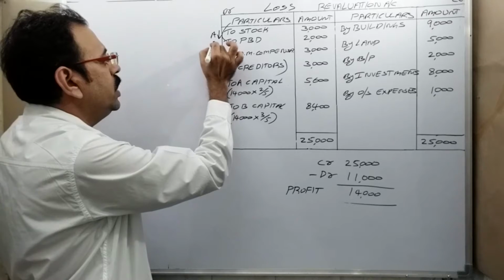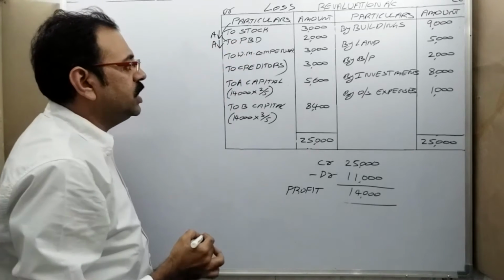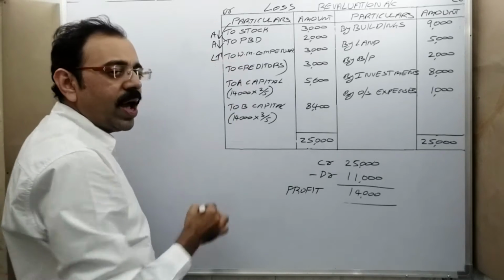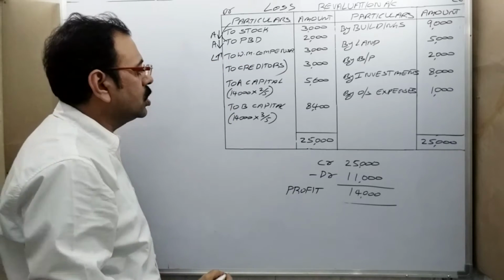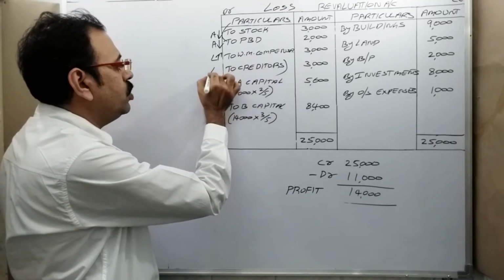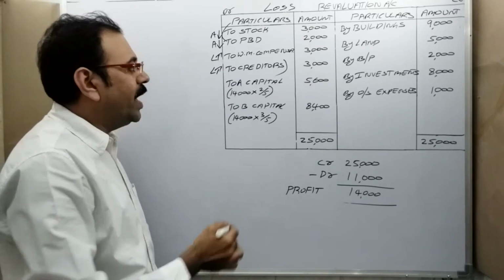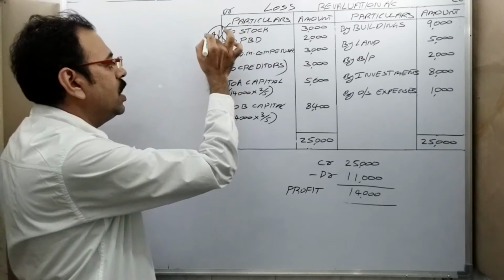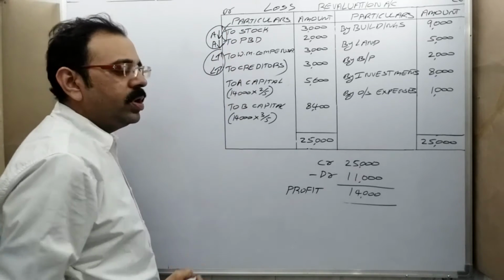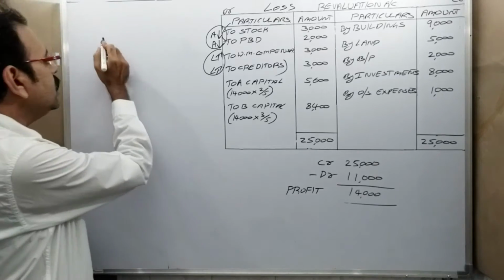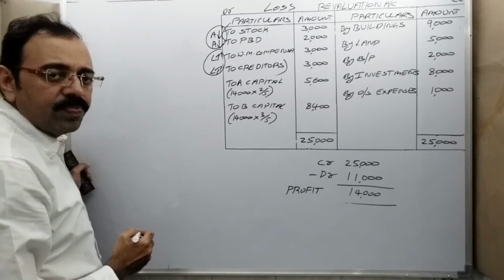Here also debtor asset value is decreased. Workman compensation liability value is increased. Loss. Creditors value is increased. Liability is increased. Loss. So assets value decreased and liability value increased. For these losses, let us write the entry now.